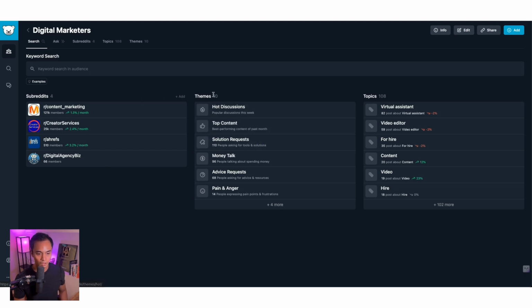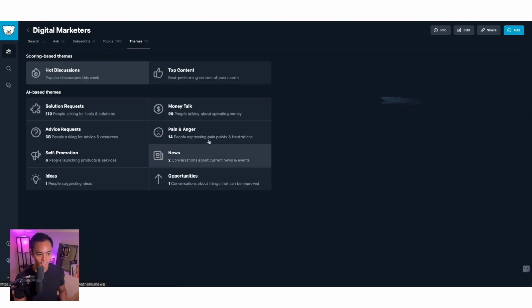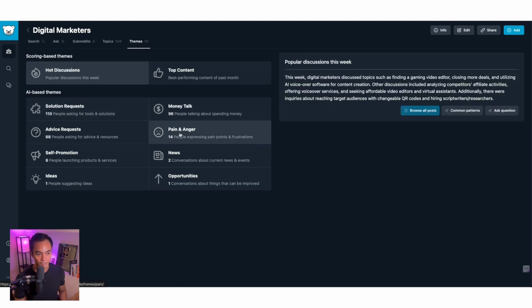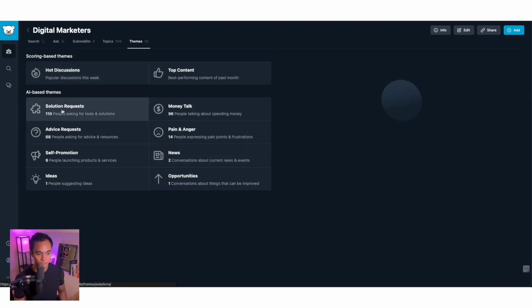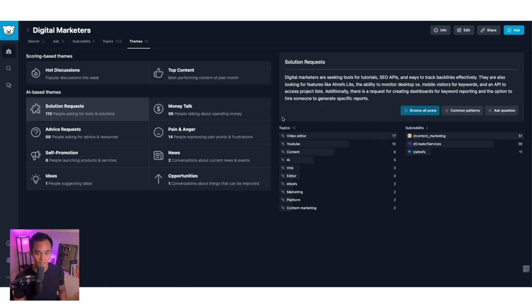All right, so this is probably the best feature that this platform has. Basically, it can take all of the threads that are on these subreddits and give you some insightful data. The ones that I like to use are pain and anger and solution requests. Typically when people are asking for solutions or when they're frustrated with something, that's a great topic to make content on. All right, so let's start with solution requests. Let's see what they have to say.